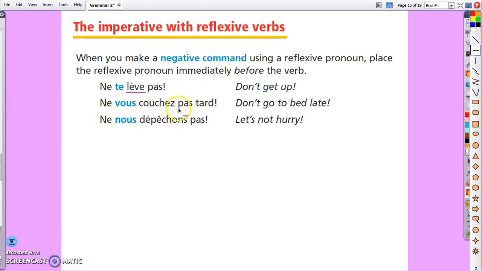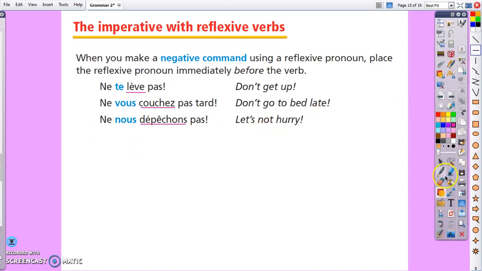Ne vous couchez pas tard. Coucher is your verb. The pronoun comes directly before it for vous, so it's the vous form, and the ne comes before it. Ne nous dépêchons pas. Dépêcher is our verb, so the nous has to come in front of it, and then the ne and pas go around it.